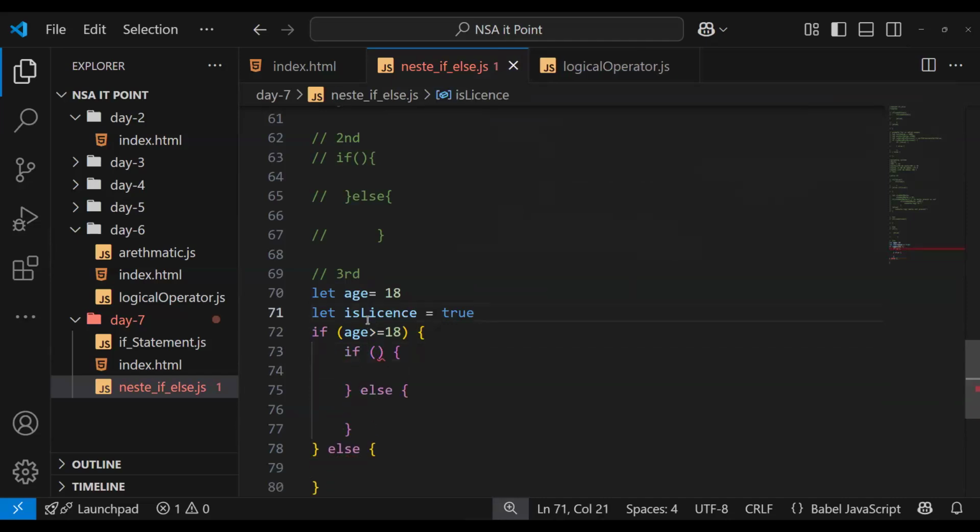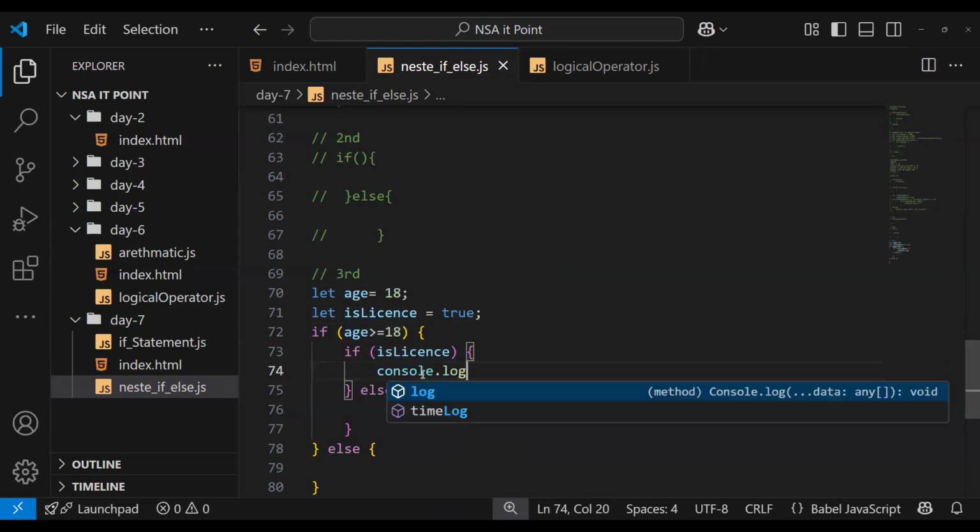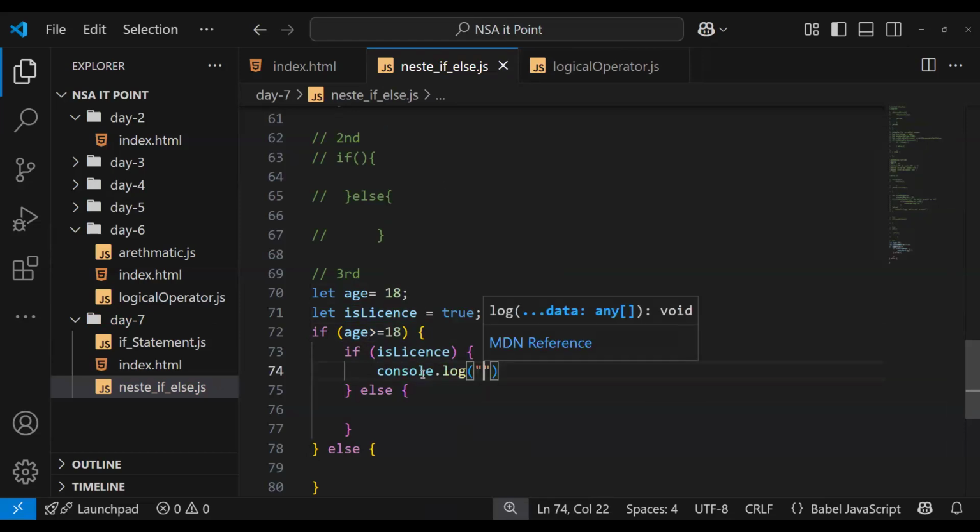Let me copy this one. Semicolon, and this one is license. If the user is 18 plus, does he have a license or not? If yes, console dot log valid for drive.